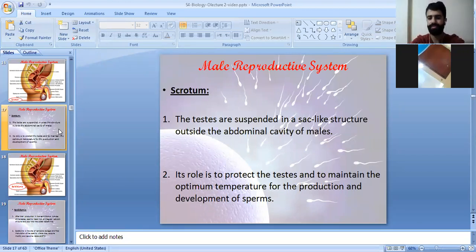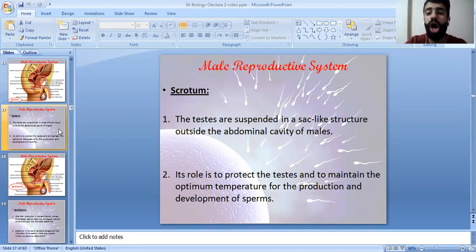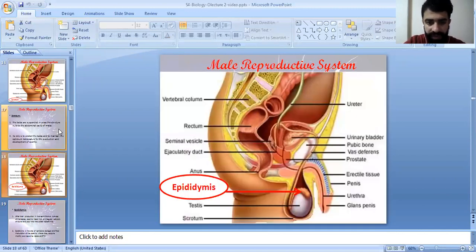So the scrotum has an important role in the production of the testes. It protects the testes, and it maintains the optimum temperature for the development of the sperms. So you have to know this role. The scrotum is a sac-like structure found outside the abdominal cavity of males, and sure only for males, since testes are present only in males. It has an important role in protection and in maintaining the optimum temperature for the production and development of sperms.